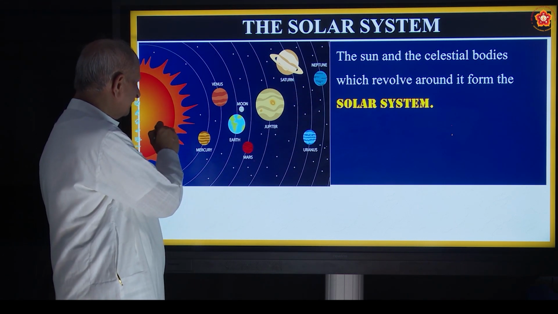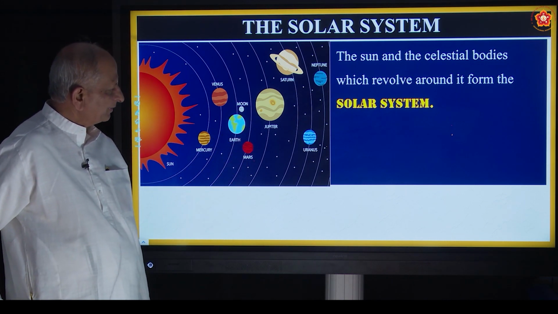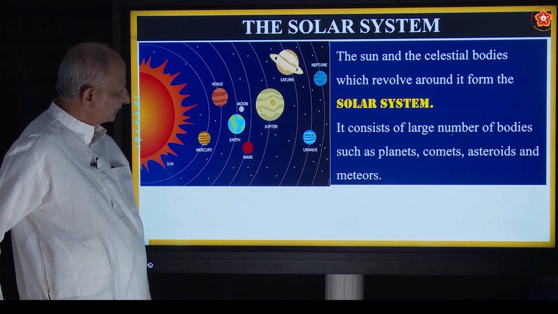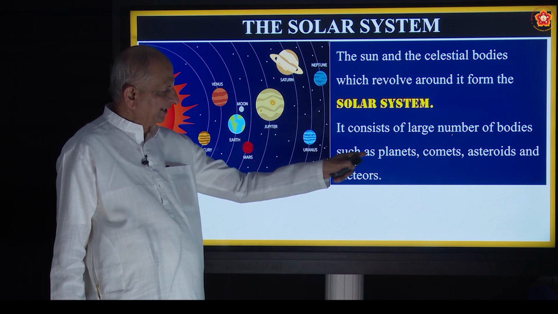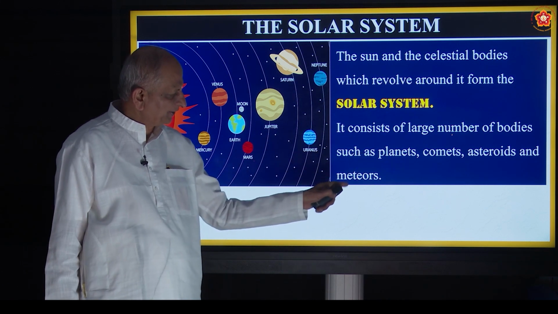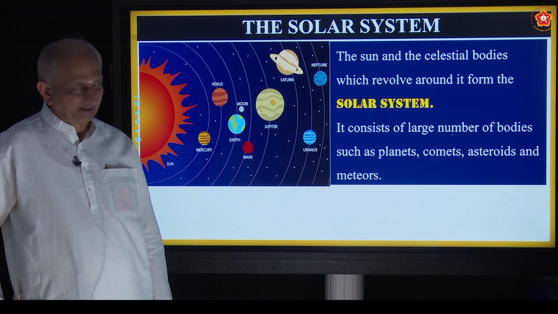Your sun will be at the center and all the planets, satellites will be going around it. Okay? It consists of a large number of bodies such as planets, comets, asteroids and meteors, about which you are going to study a little later.